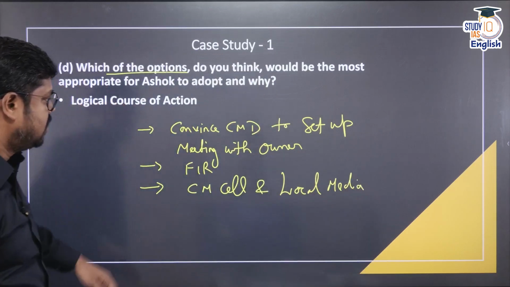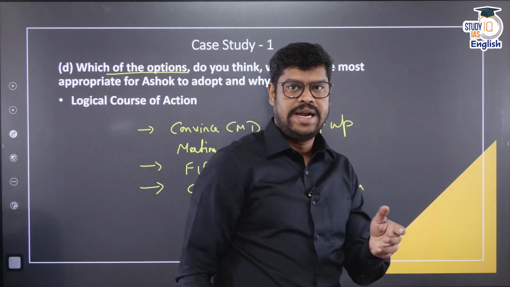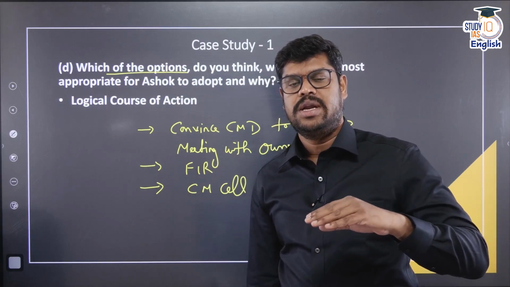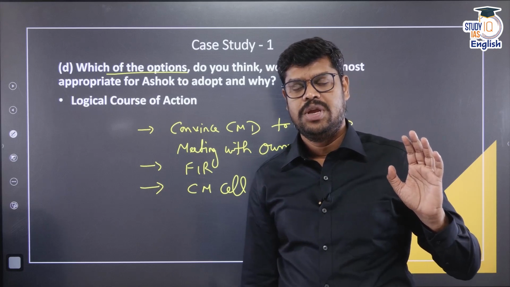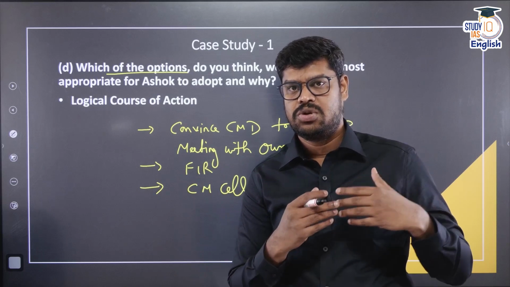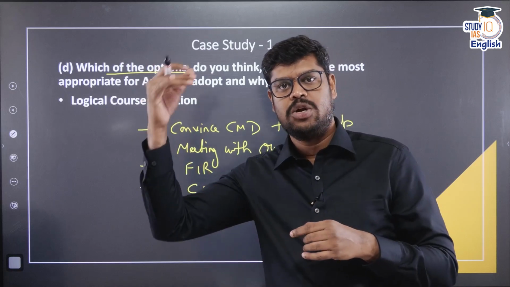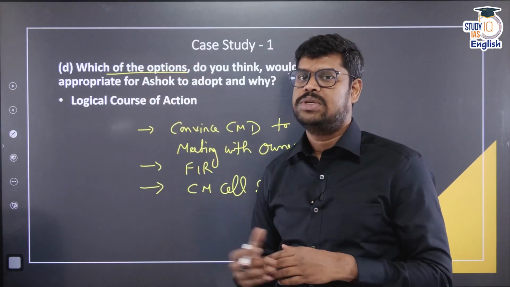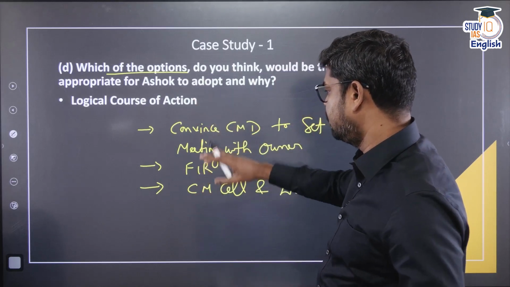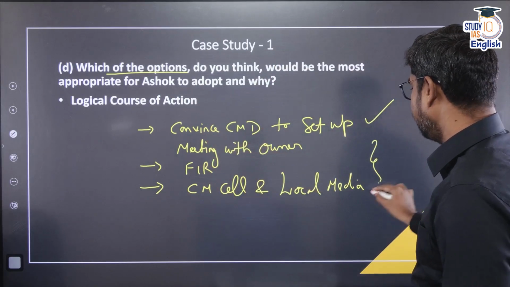So, in this way you can see logically that first he is trying to do everything within the organization, but he understands that within the organization nothing is happening. Then he legally files an FIR, and because he is suspicious of the FIR and because he is also personally maybe a victim of all those things, he also needs some protection. So, he is also taking the matter to the highest level, to the CM cell and also to some local media. All these things may be the best option if you can follow them: first trying out internally, and then simultaneously doing these two things.